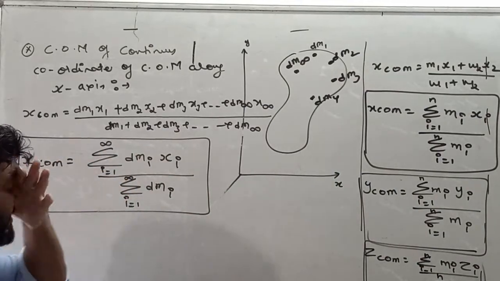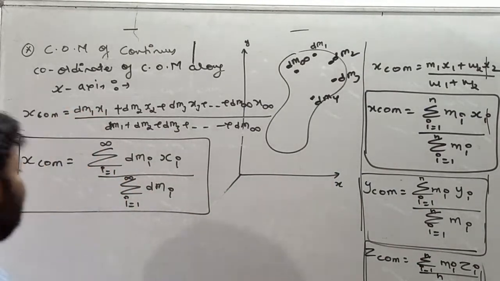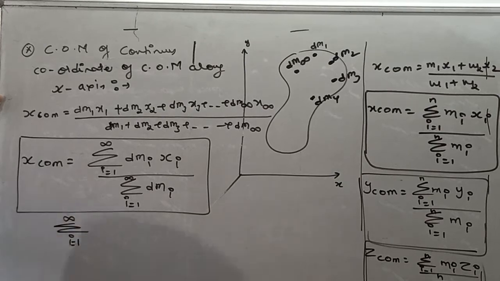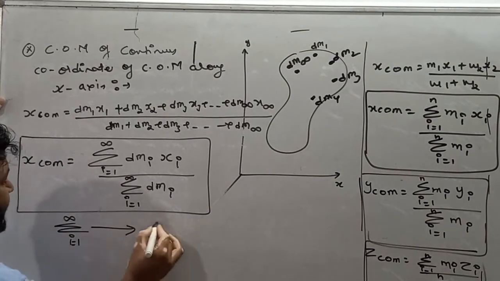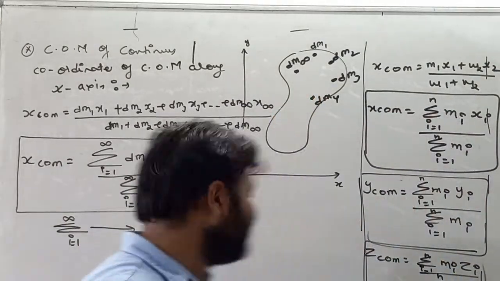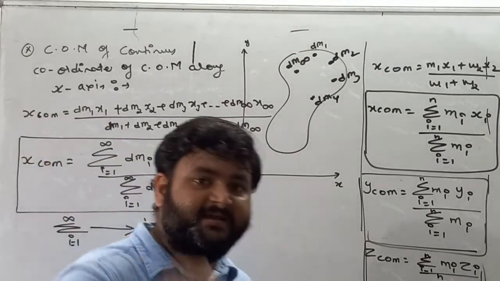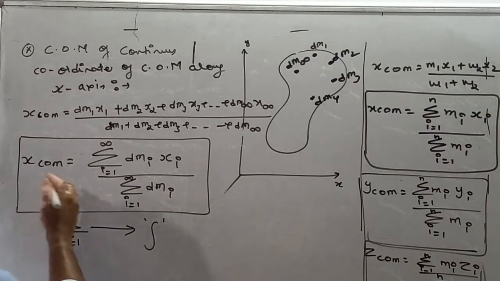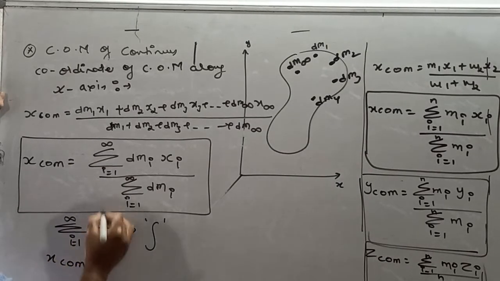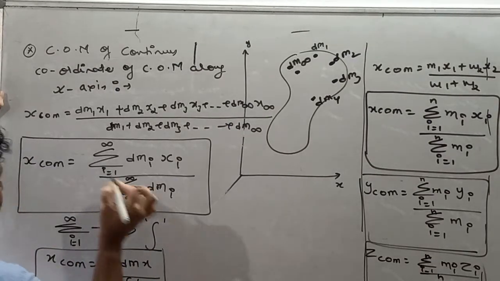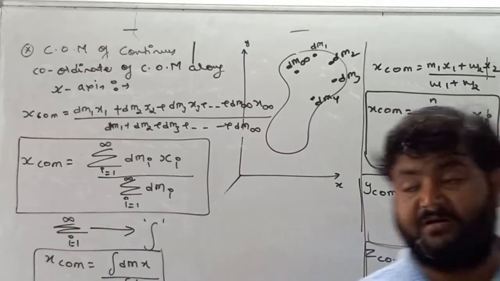summation, and the limit of summation is 1 to infinity. You must remember this thing: if summation carries limit from 1 to infinity, then summation will be replaced by, dear student, remember, integration. I am repeating once again, if summation carries limit 1 to infinity, then this summation will be replaced by integration. So we'll write x center of mass is equal to integration dm x upon integration dm. This is the formula for finding x center of mass